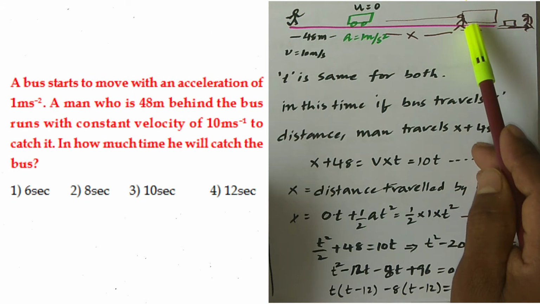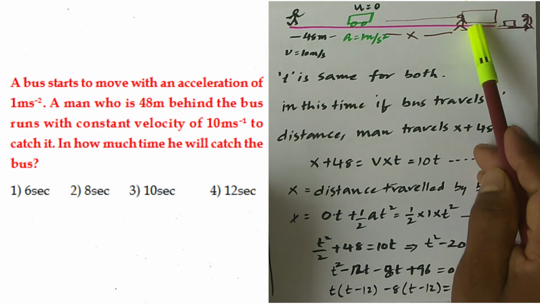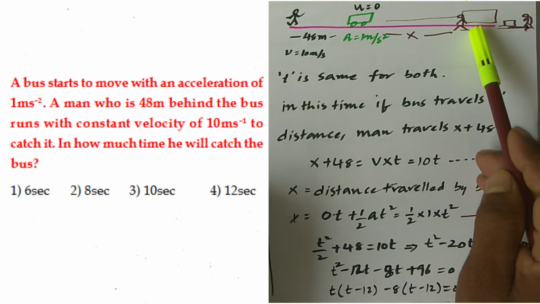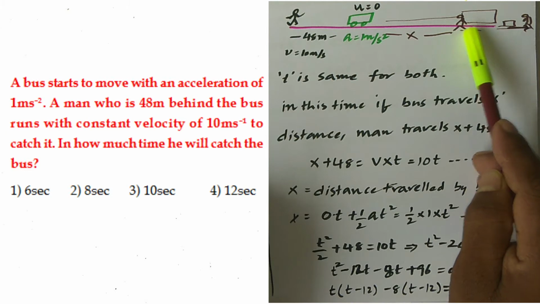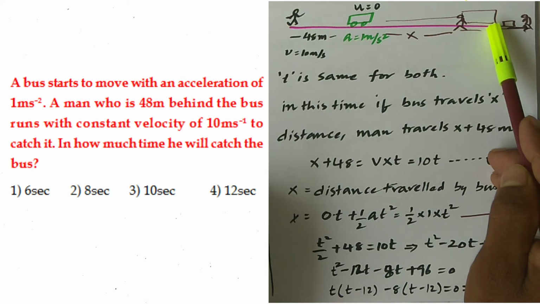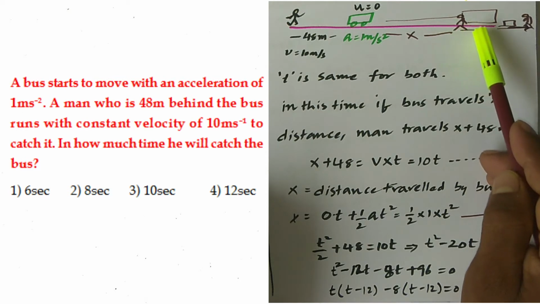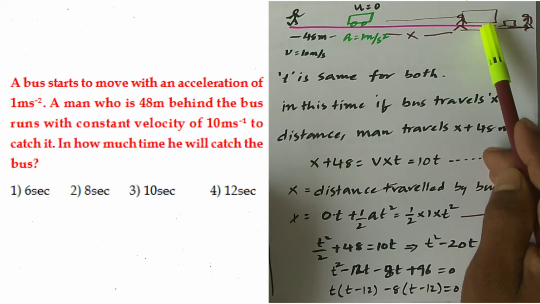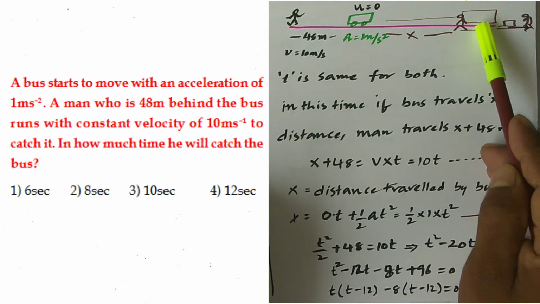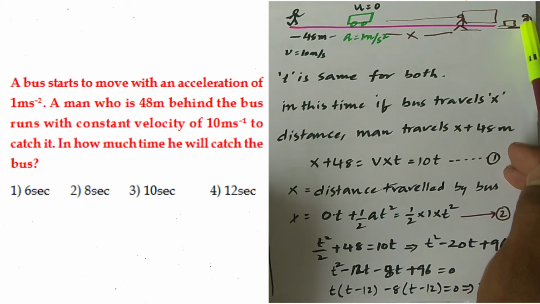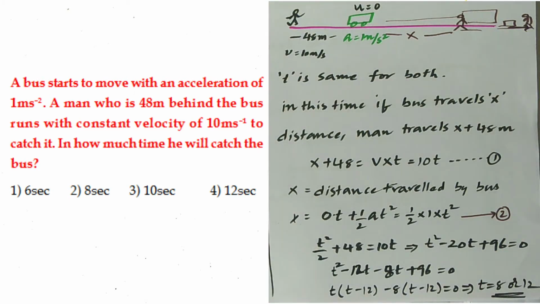And at 8 seconds, both are at the same point, at the same position, he can catch it. But if somehow he misses the bus, then what happens? He can move in front of the bus, because at that time his velocity is more. He can move ahead of the bus, and the bus will be behind the person. But as the bus is moving with some acceleration, its velocity gradually increases, and then the bus catches the person. The bus and the person will be at the same position here at the end of 12 seconds, and at that time also he can catch the bus. That's why we can get two answers, but the best answer is 8. That's all.